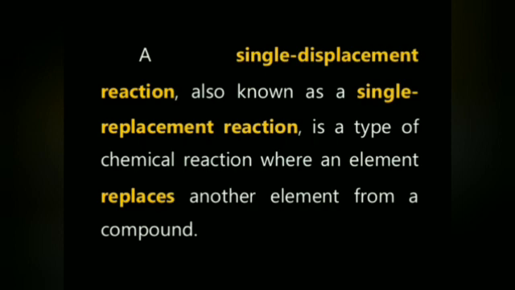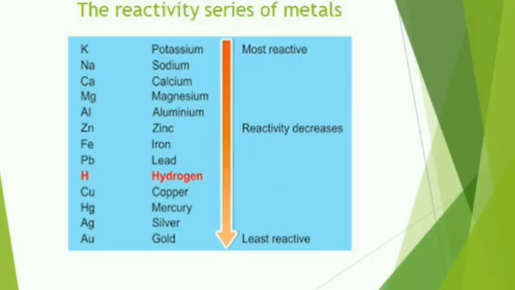In any reaction, a metal can replace another metal if it is placed above the other metal in the reactivity series. Look at the reactivity series. Consider zinc. Zinc is placed above copper. Copper is placed at the bottom and zinc is placed at the top. So compare these two metals, zinc and copper.